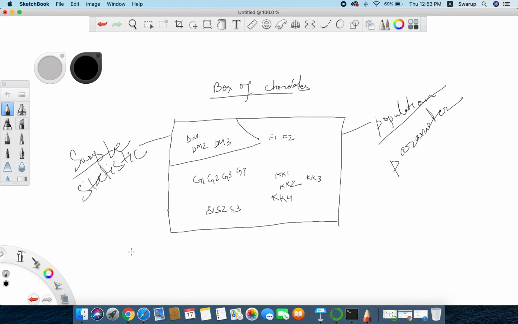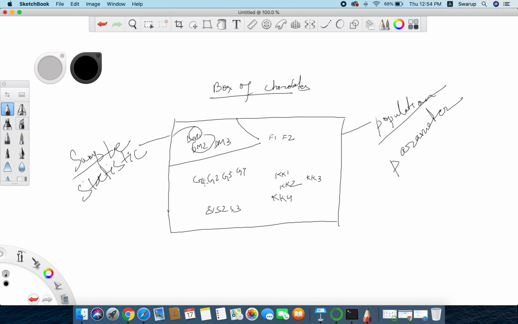A variable is the characteristic of each individual element within a population or a sample. If I say Dairy Milk 1 might have its own characteristics, suppose Dairy Milk 1 has some extra toppings, nuts, and some extra ingredients as compared to Dairy Milk 2. So each of them is different from one another. That is nothing but a variable. Variable, as the name says, is something which can vary.